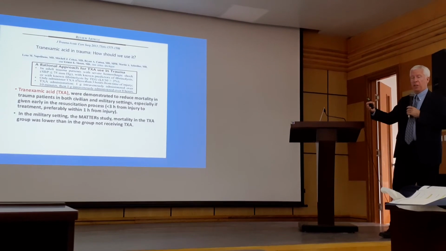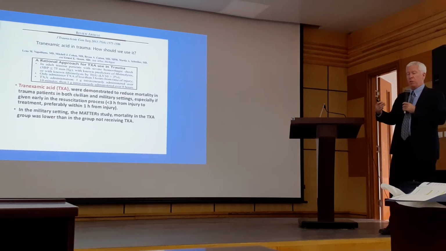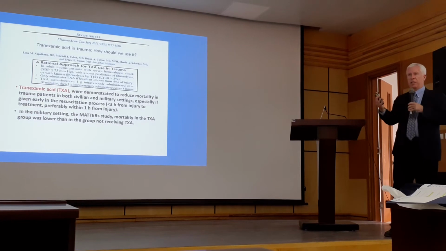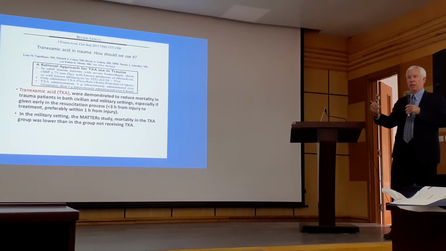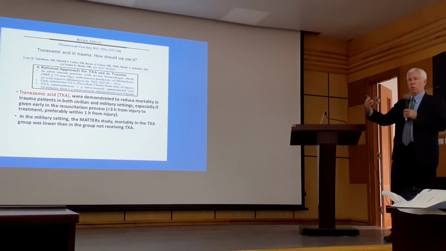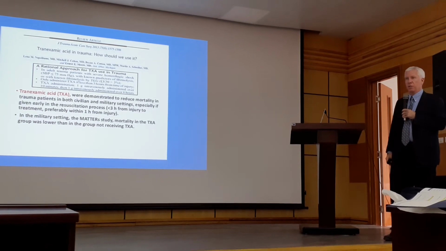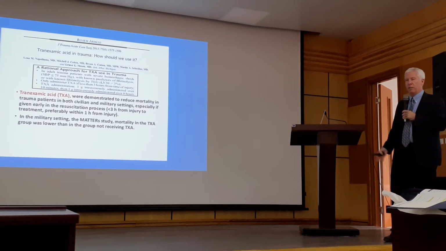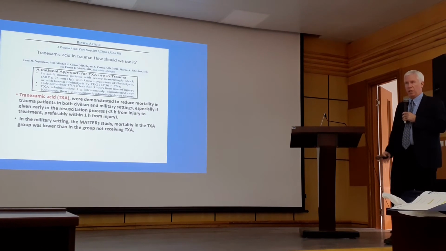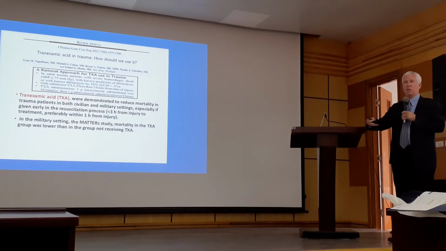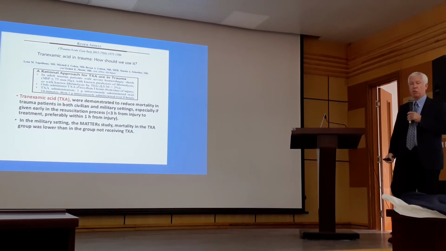And one thing we learned when we initiated the protocol in the helicopter was that sometimes the transport times might be 20 minutes, or even less, in the aircraft, and they're starting to give blood products and then trying to give TXA. Sometimes there's not enough time to give everything with one nurse in the back of the aircraft. So the question would always be, what's the higher priority? And I think the answer is we don't know, but a combination of blood products as well as TXA as soon as possible into the right patient is probably the right answer. But sometimes in a trauma center you have more hands, you can be doing it simultaneously. With one set of hands it's sometimes hard to do in a short amount of time.